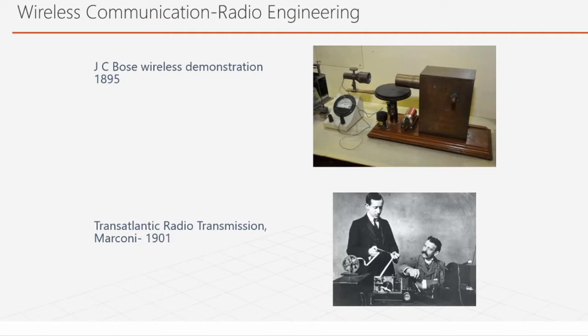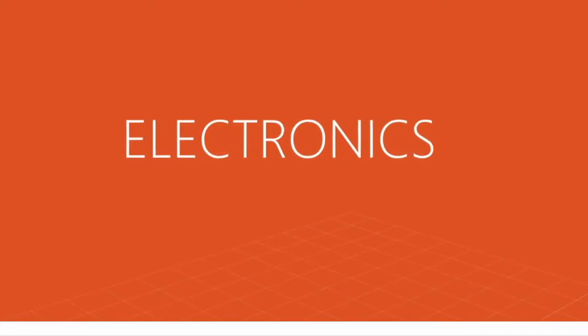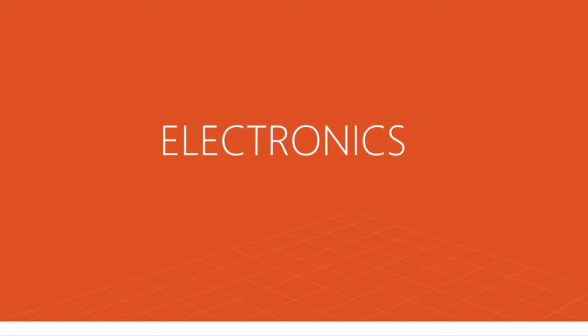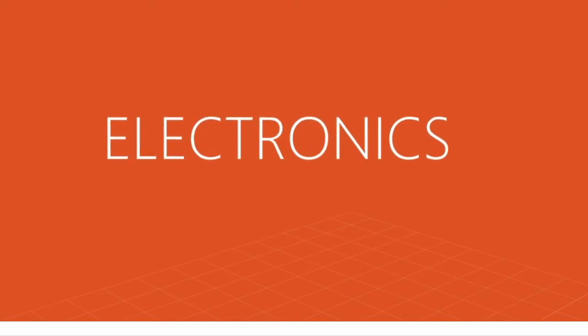So with this wireless communication, he used these triodes, these vacuum tubes, for amplifying the signal and all. So radio transmission and various applications were later found for these electron tubes, as they were called.